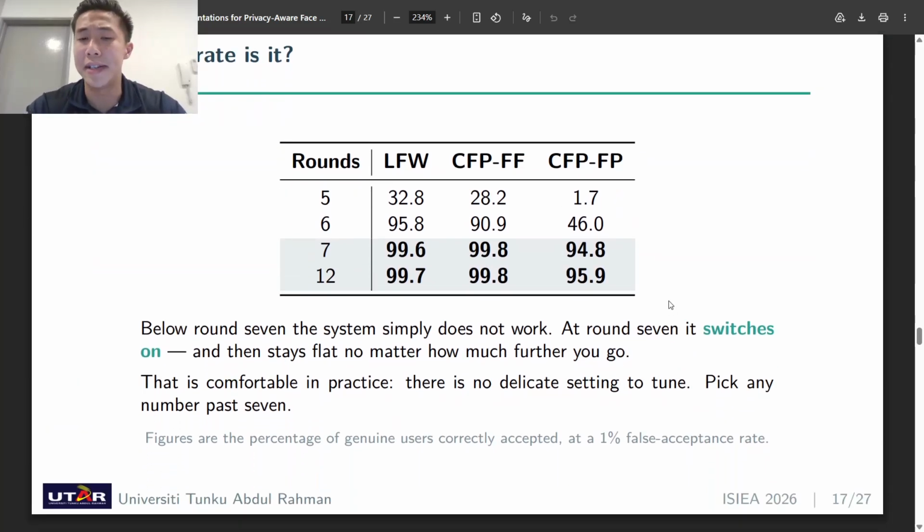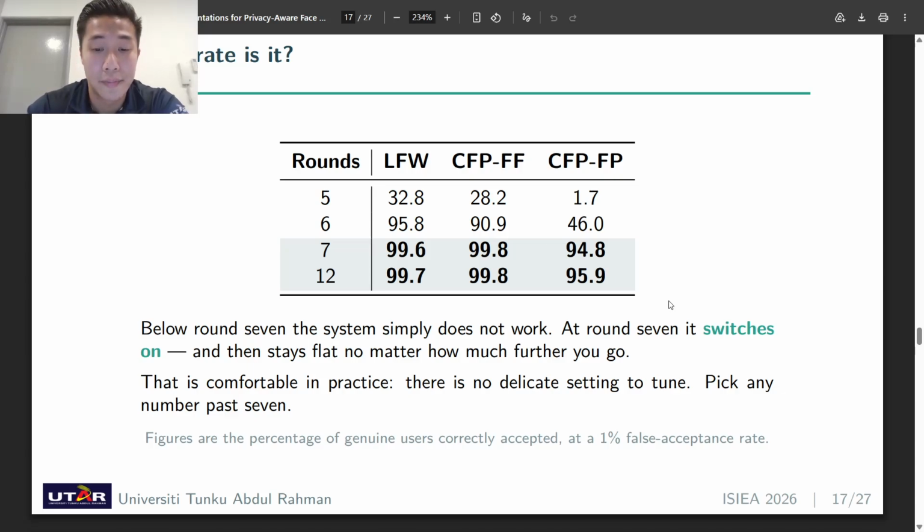So how accurate is this? How accurate is our method? The numbers on 3 standard benchmarks. The thing to notice is that it switches on. Below round 7, the system essentially does not work. Look at that last column, under 2%. And then at round 7, it snaps into place. And after that, it just stays flat. Round 12 is no better than round 7. That is a very comfortable property because there are no delicate settings to get right. Pick any number past 7 and you are just fine.